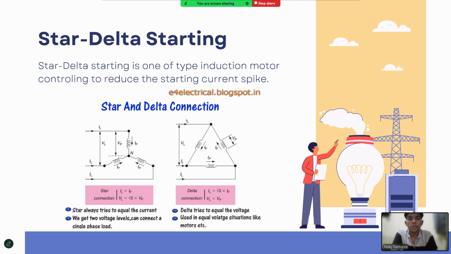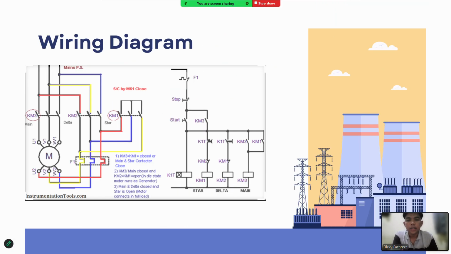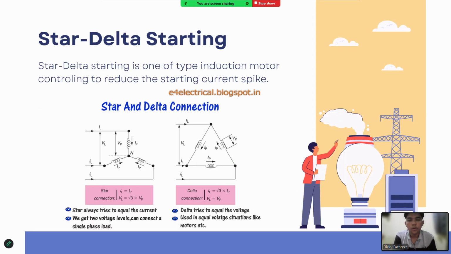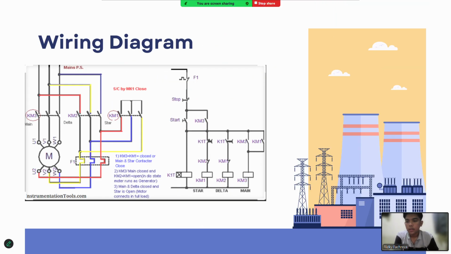The basic idea of the star delta method is very simple but powerful. At startup, the motor windings are connected in a star configuration, and each winding receives a lower voltage. The starting current is significantly reduced. After the motor reaches sufficient speed, the winding connection is changed to delta. The motor operates at full voltage, and normal torque and power are achieved. This transition is controlled automatically using a contactor and a timer relay, making the system safe and reliable.